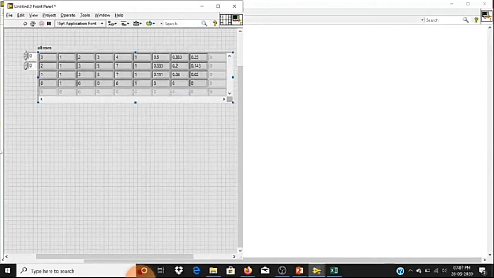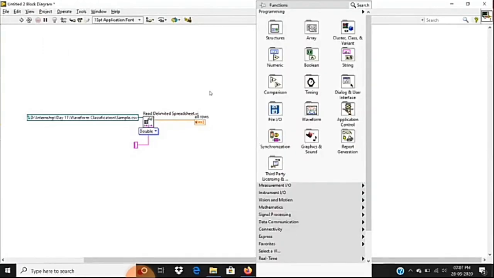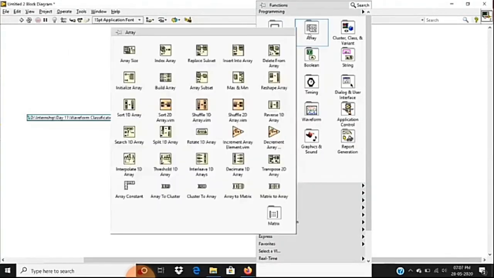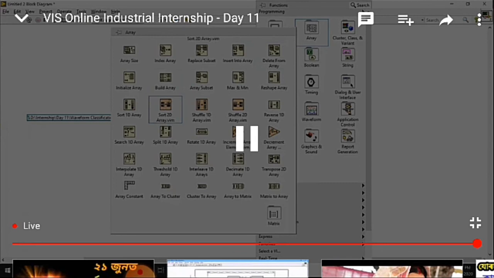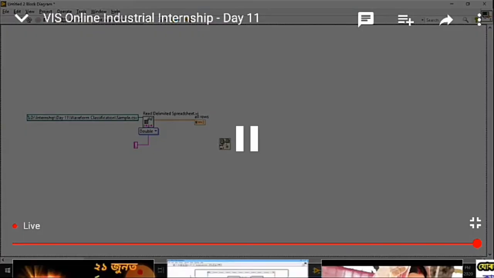So the first column is the class and the remaining columns are our features. The first thing to do is separate my class from my features. For that we can use some array logic. I'll go with the Delete From Array function. I'm going to use this logic.